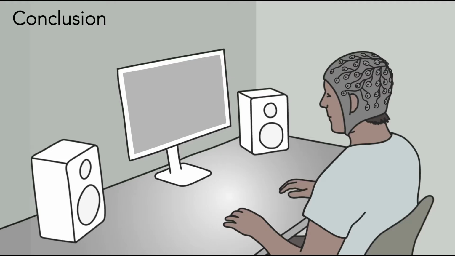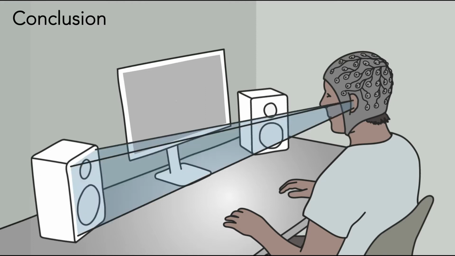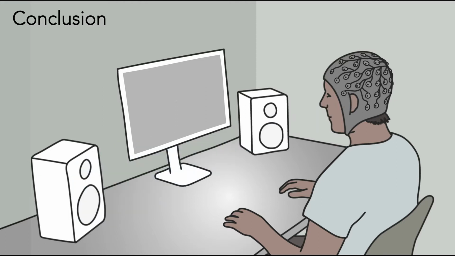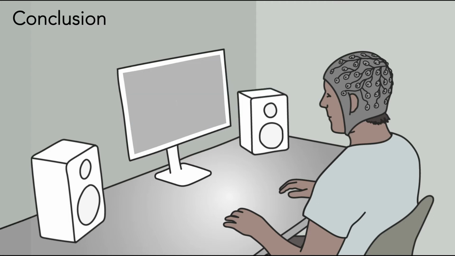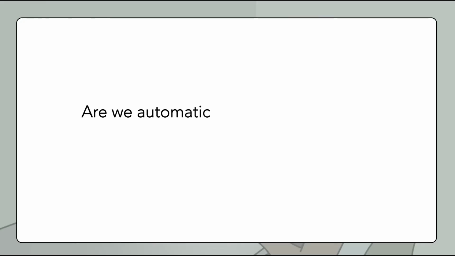This experiment leads to the conclusion that the brain detects conflict only when the sound itself is relevant for the task. When the sound is not relevant for the task at all, like in task 3, there is only simple processing of the single features of the sound. So, are we machines that process all signals around us fully automatically? Not really. The brain indeed processes some signals automatically, but whether there is complex processing depends on the goals we have.